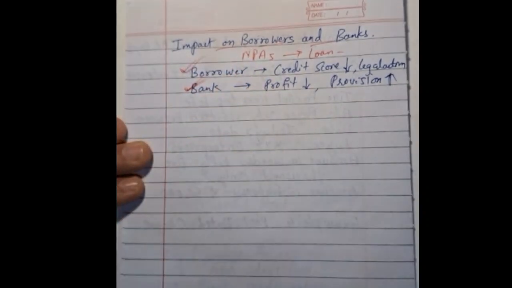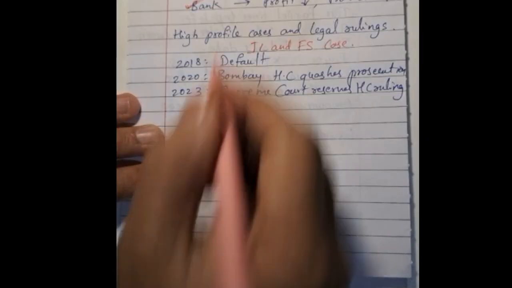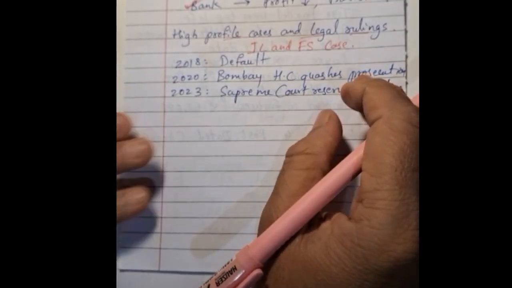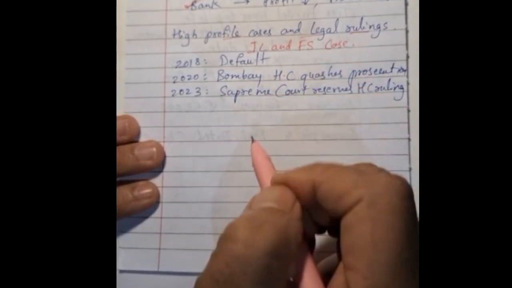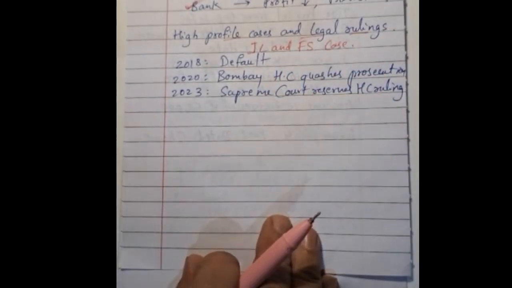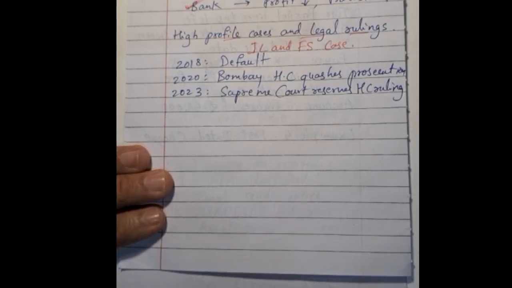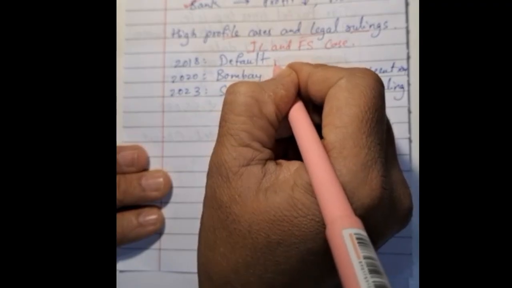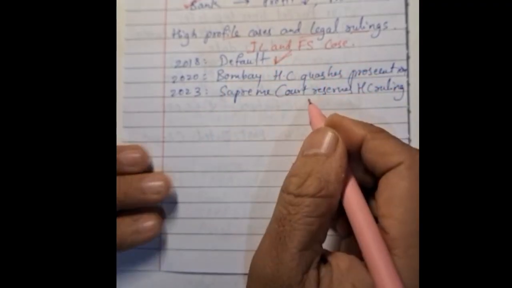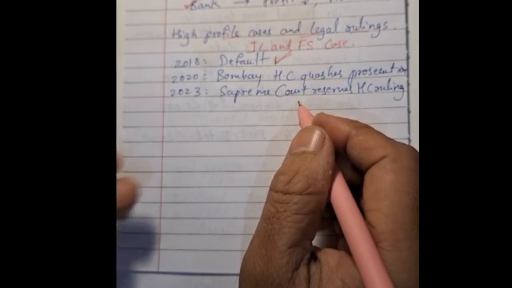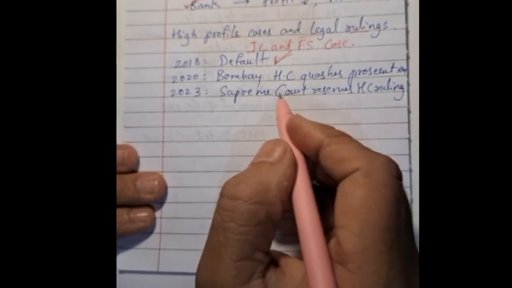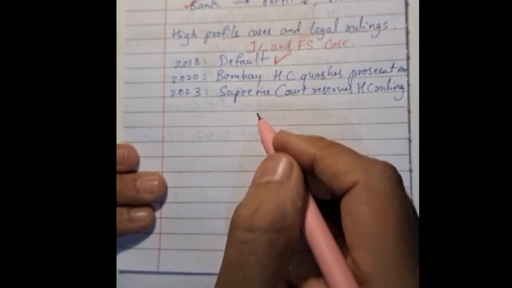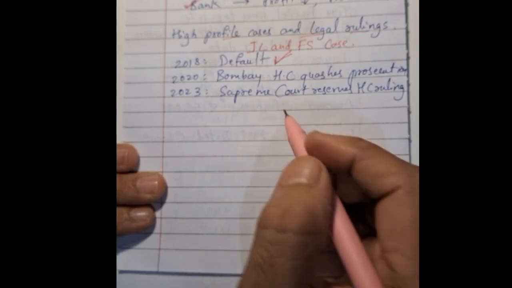So friends, now we'll look at high profile cases and legal rulings. A very important case is the IL&FS case. Here the company defaulted in 2018. Basically they haven't repaid the loans the banks gave them, and the default triggered a financial crisis. Then in 2020, the Bombay High Court quashed the criminal proceedings against its auditors.